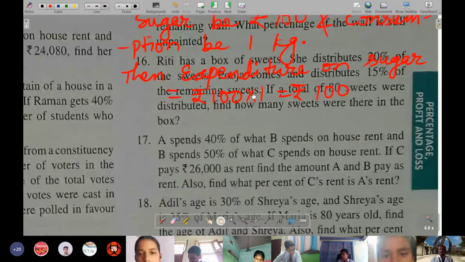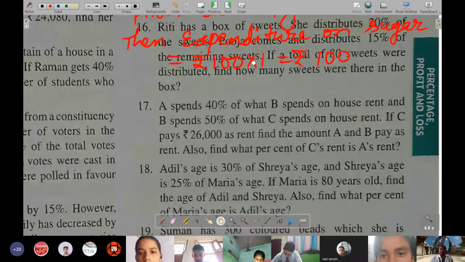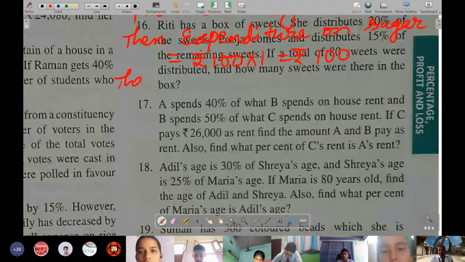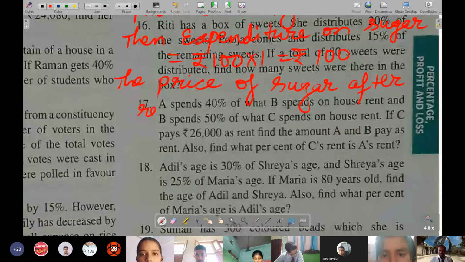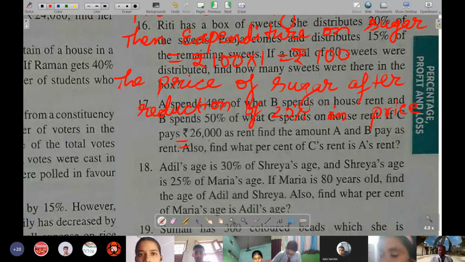The price of sugar after reduction of 20% in price is equal to rupees 100 minus 20% of 100.